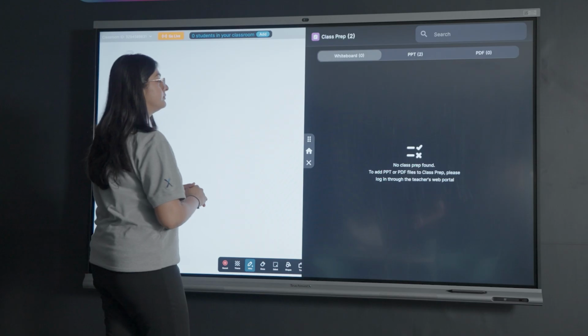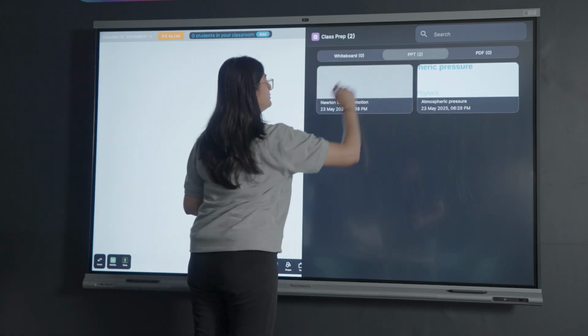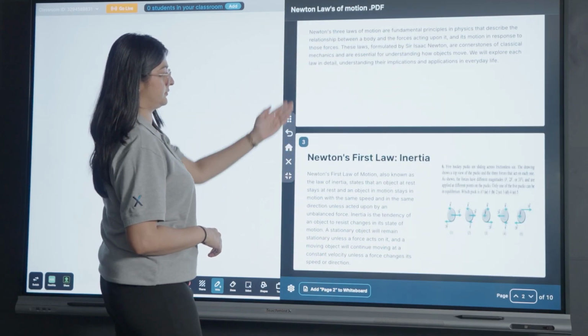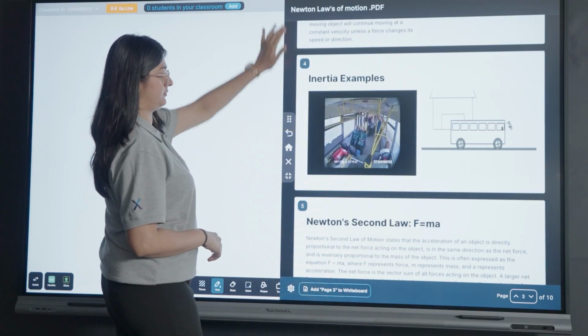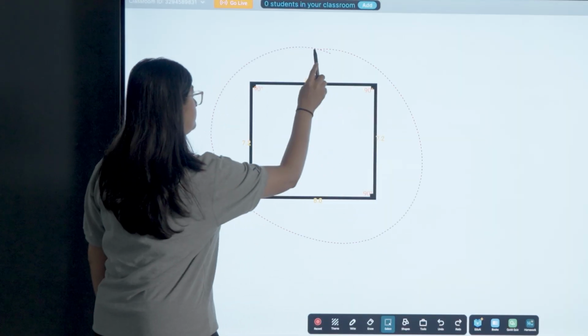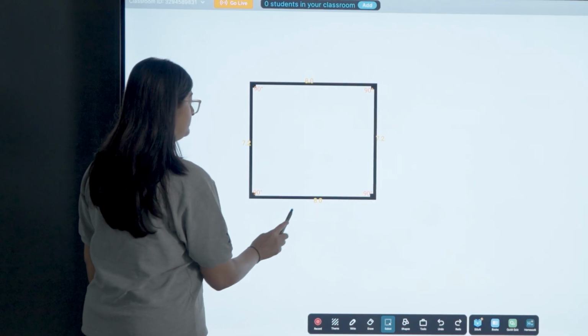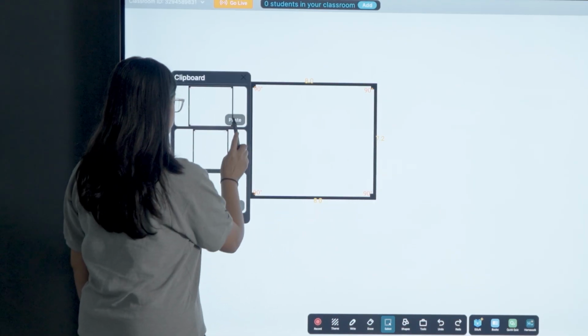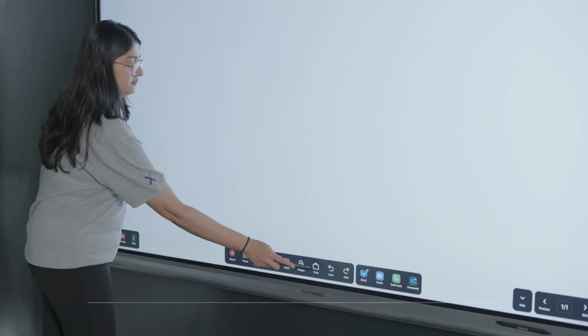Teachers can publish pre-planned lessons and lectures anytime and track digital attendance. With Smart Clipboard, teachers can save their best explanations, diagrams, or problems to reuse anytime. It's like building a personal library of top teaching moments.